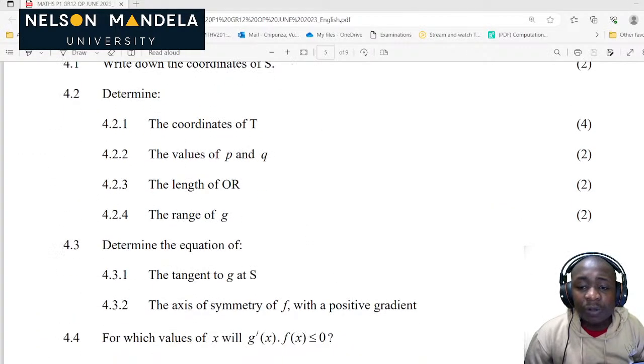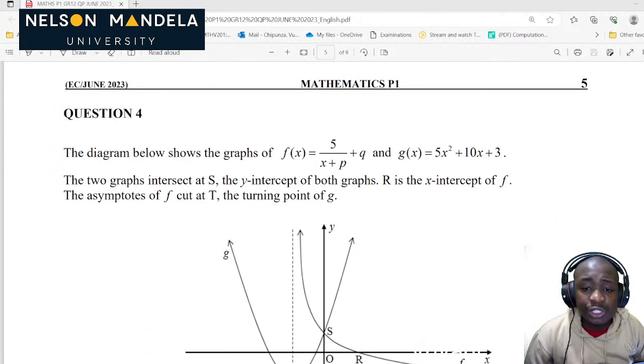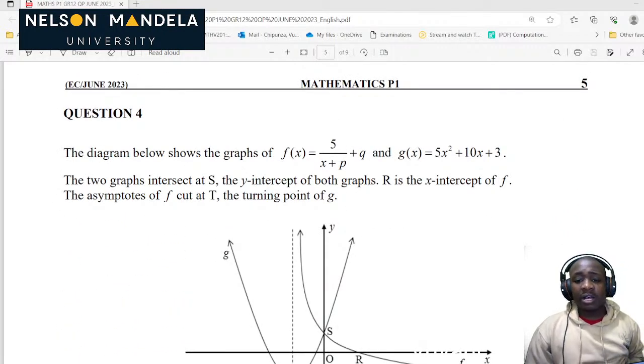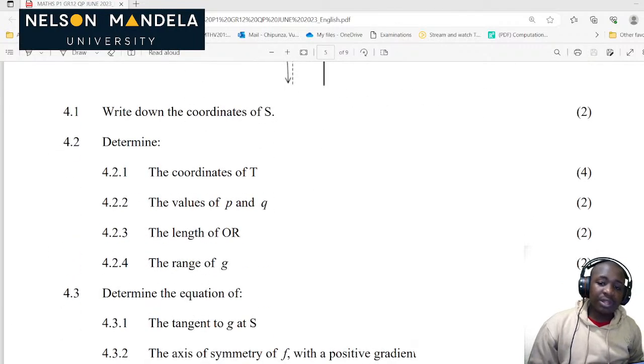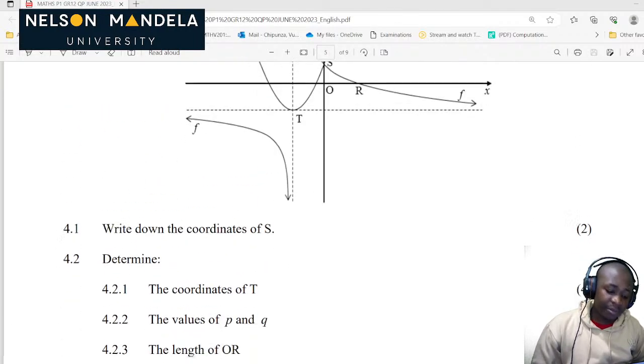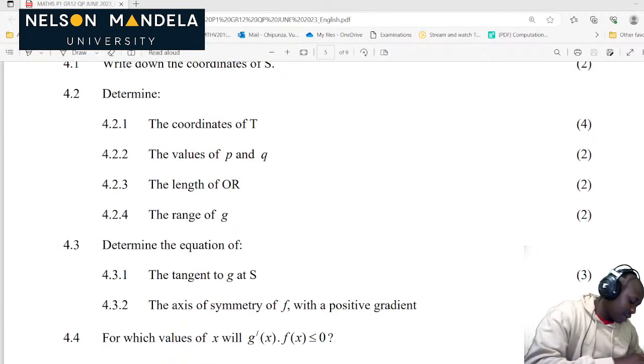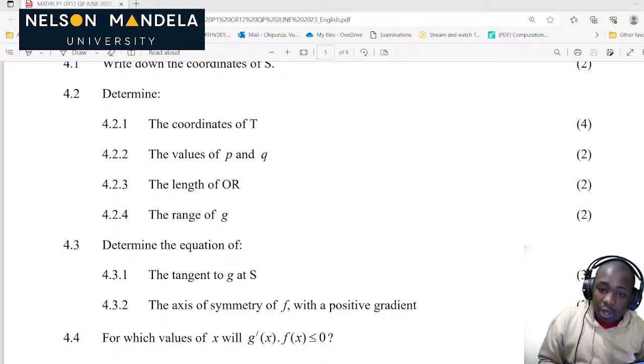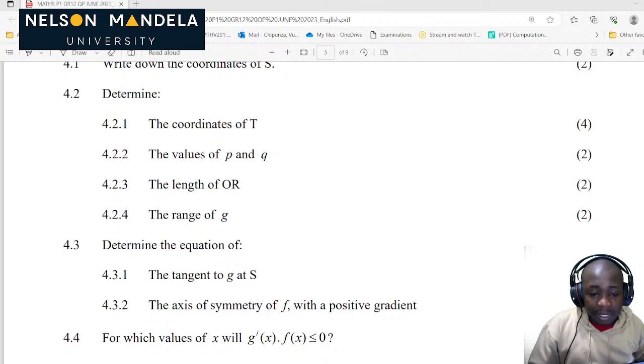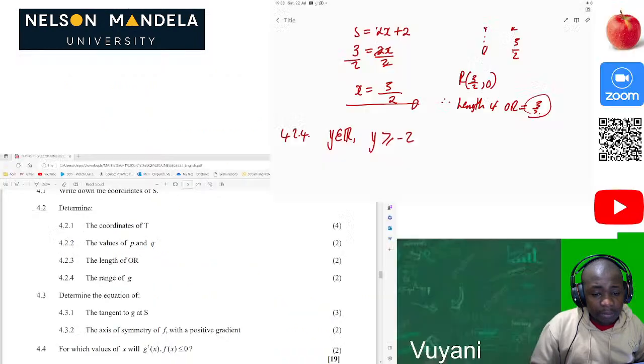The range of G is our parabolic function. So we know the range. We look at the y value of the turning point. So the range will just be easy. This is 4.2.4. We know that it's y an element of real numbers, where y should be greater or equal to -2. So we look at the coordinates of the turning point of the function.